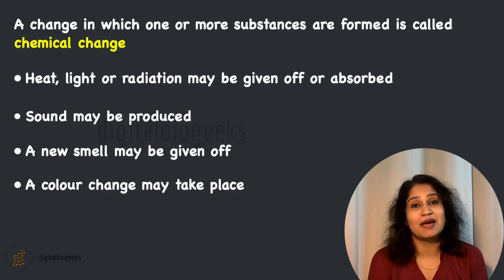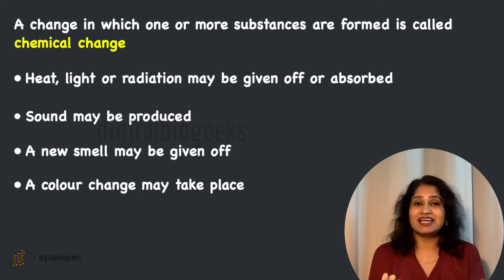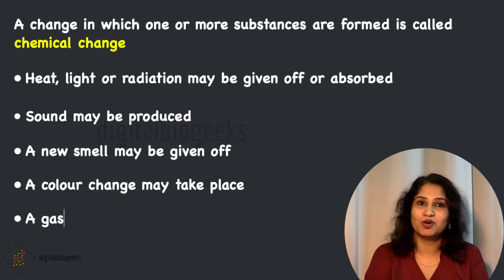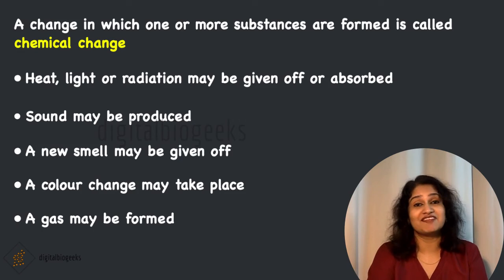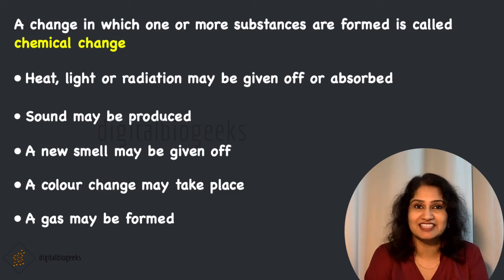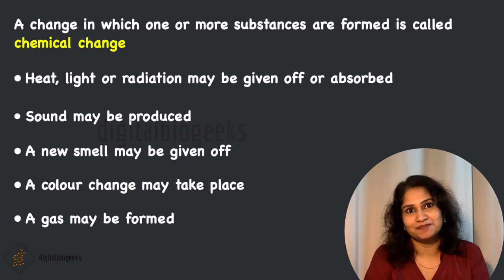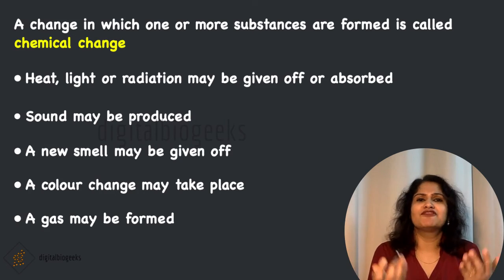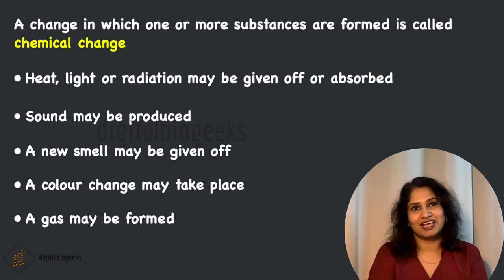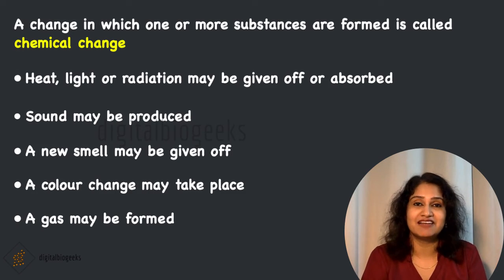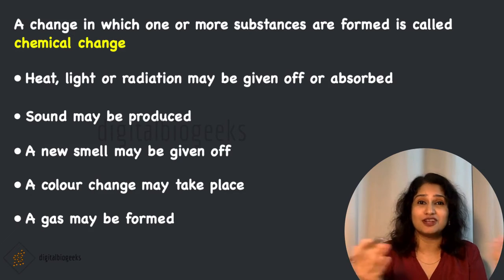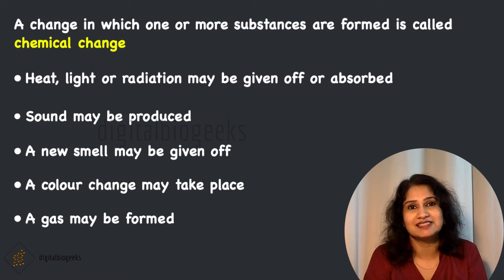As another example, when we cut a piece of apple and keep it in the open atmosphere, the color of the apple changes into brown. Gas may be produced. In our example, we saw that when we add a pinch of baking soda into vinegar, carbon dioxide gas is produced. Chemical changes are very important in our day-to-day life. Digestion that happens in our body is a result of a series of chemical changes.